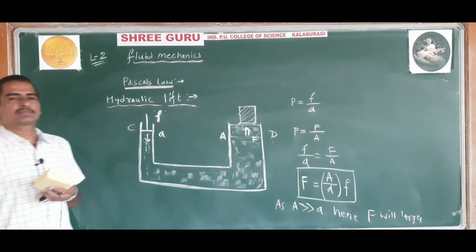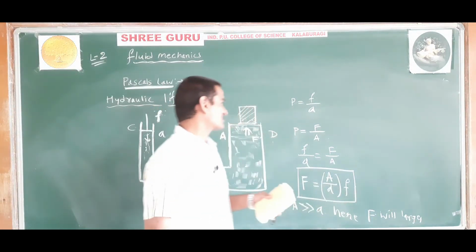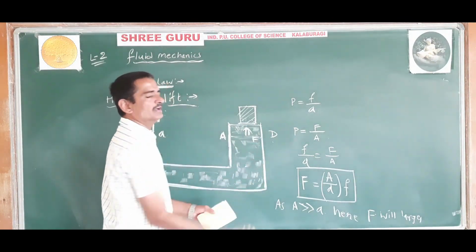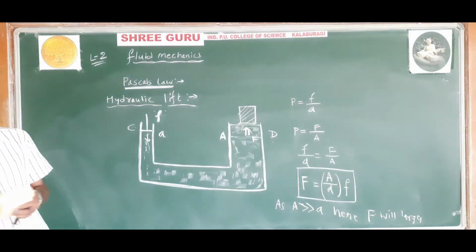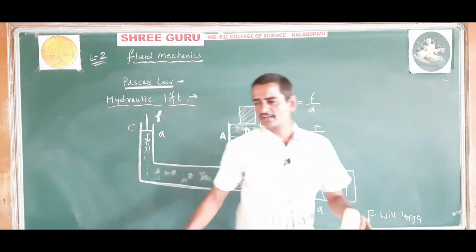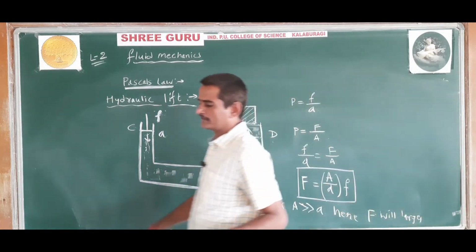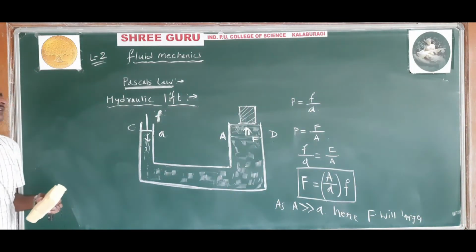This principle is Pascal's law, that is pressure is transmitted. So pressure exerted here is transmitted in this direction. The pressure exerted at that end is transmitted to this end. So this is based on Pascal's law only.